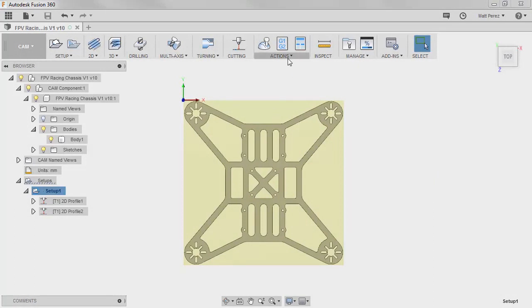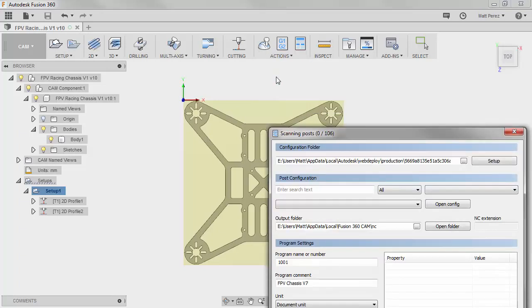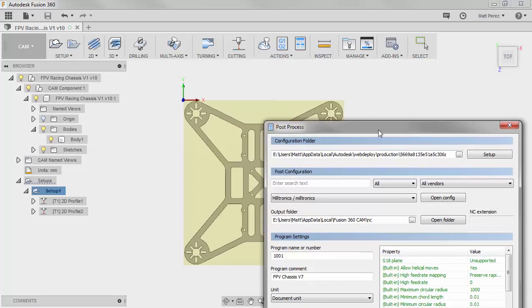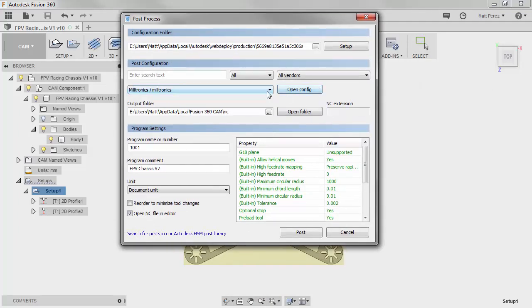At this point, we want to export this to an NC file that a machine can read. In the Actions section, we'll select Post-Process. We're going to change the type of post-processor that we're using. We're going to use the All dropdown, and we're going to set it to Cutting.